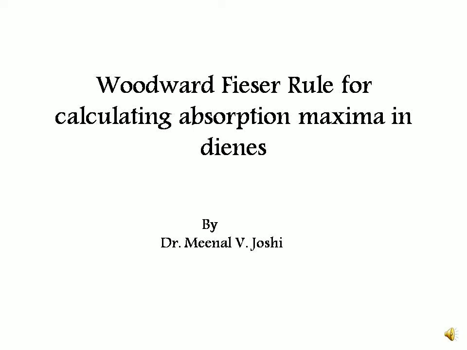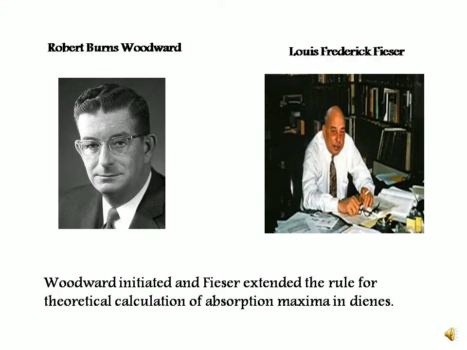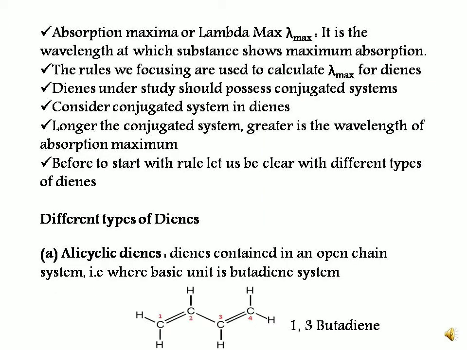Woodward Fieser Rule for calculating absorption maxima in dienes. Woodward Fieser Rule is a set of empirically derived rules which attempt to predict the wavelength of absorption maxima, that is lambda max, in the ultraviolet or visible region of a spectrum for a compound. Now this rule Woodward initiated and Fieser extended for theoretical calculation of absorption maxima in dienes. These rules are specifically for dienes.